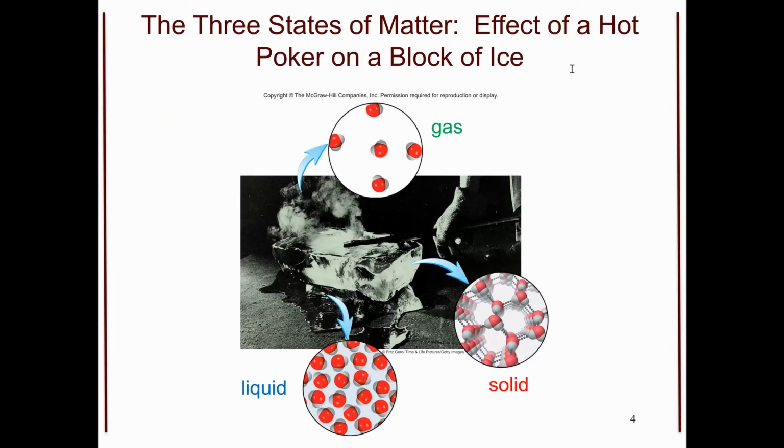If I were to go and take a block of ice, we can all agree that ice is a solid water sample. Notice that our solid has very predictable points, all of those interacting with the molecules next to it. We will talk a little bit about those interactions in Chem 120, and we typically call those the intermolecular forces. But if I go and put this hot poker onto that block of ice, two things happen.